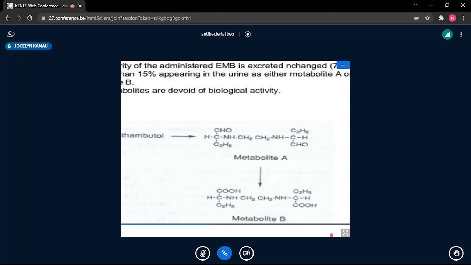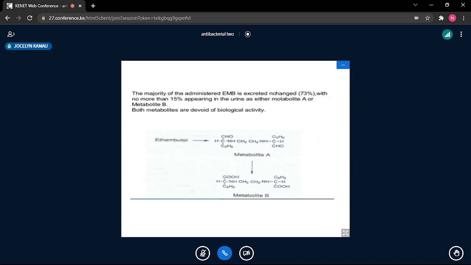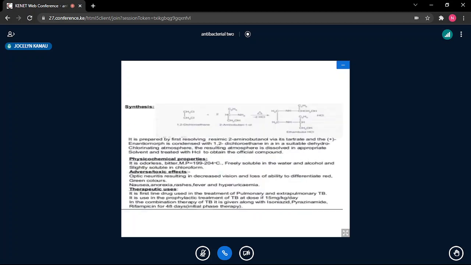So the metabolism of Ethambutol is through oxidation of the alcohol to the aldehyde and ultimately to the carboxylic acid, normally using the dehydrogenase enzymes, to give us the dicarboxylic derivative, which is readily removed from the body.